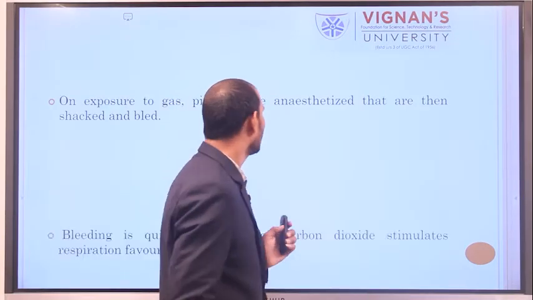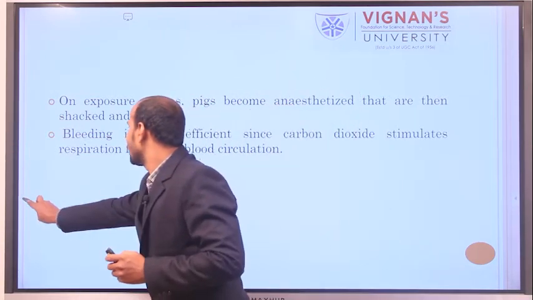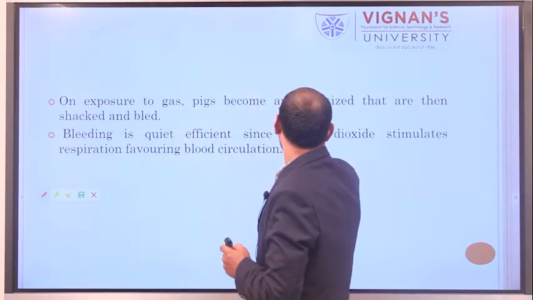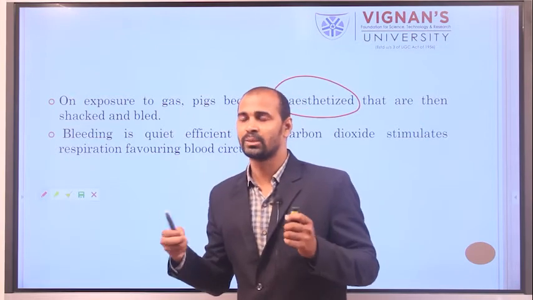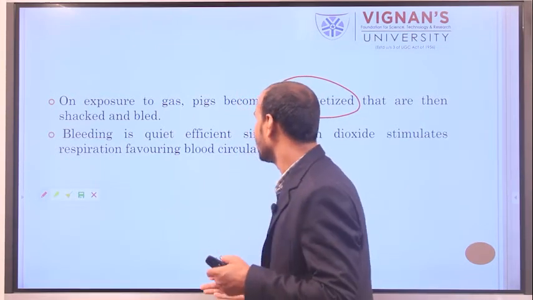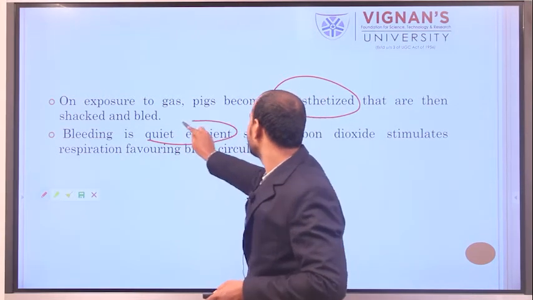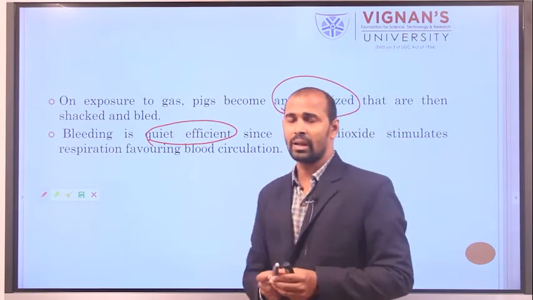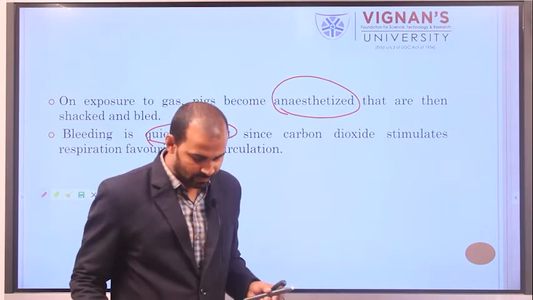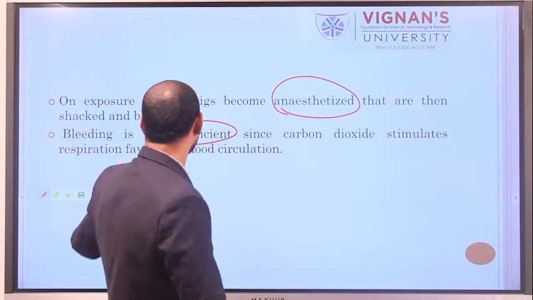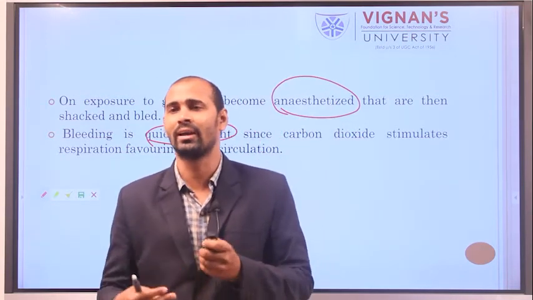On exposure to carbon dioxide gas, the pigs lose consciousness. That means they are anesthetized, then shackled and bled. Bleeding is quite efficient in the chemical stunning method. Carbon dioxide stimulates respiration, which favors blood circulation.